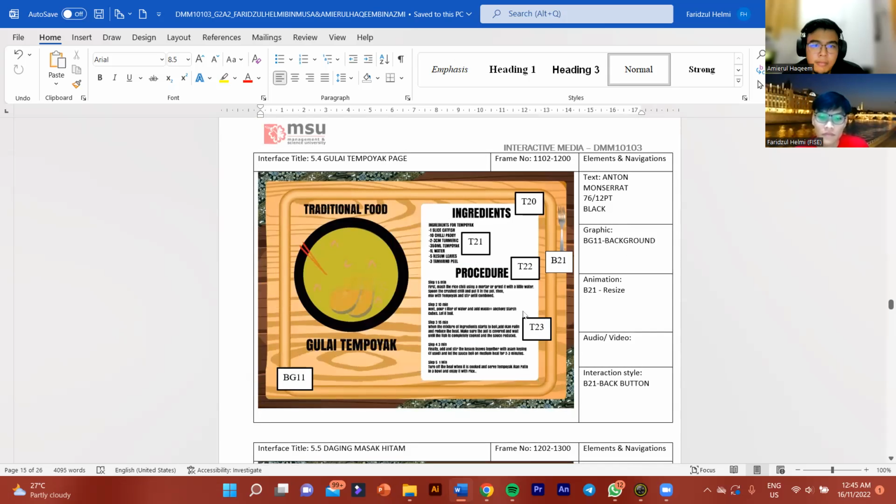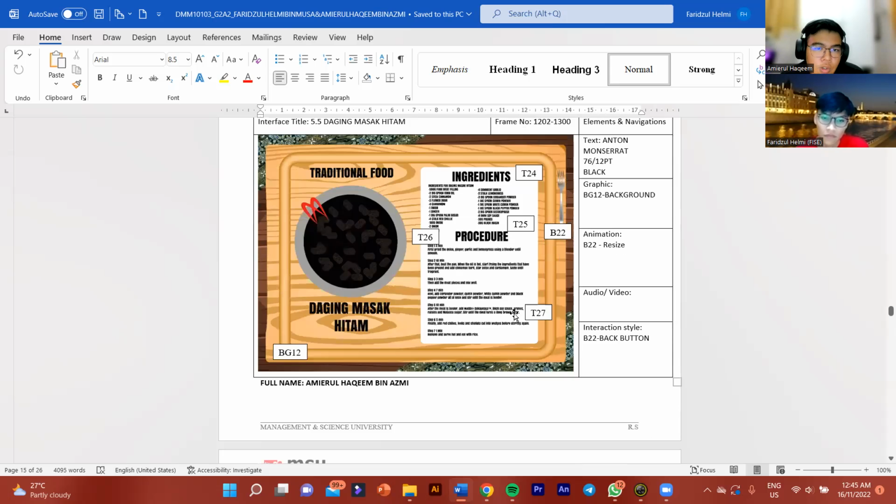This is the Gulai Tempoyak page. We use the same as before: Montserrat 76 and 12 pt, black. BG11 is for the background, B21 resizes, and B21 itself is the back button. Then 5.5, daging masak hitam, same as before: Montserrat 76 and 12 pt, black, BG12 for the background, B22 for the resize, and B22 itself for the back button. We use the fork, same as before.